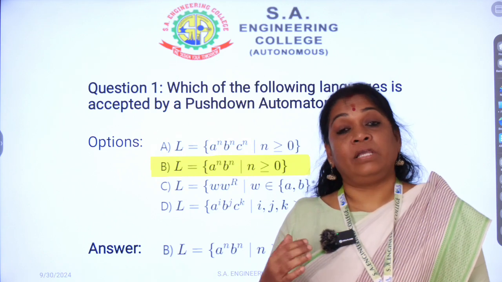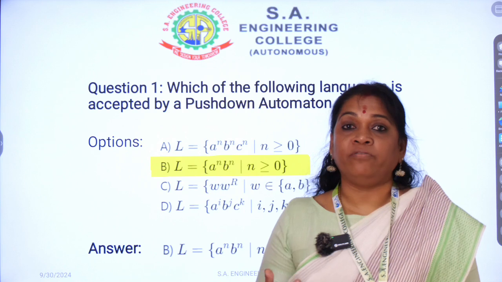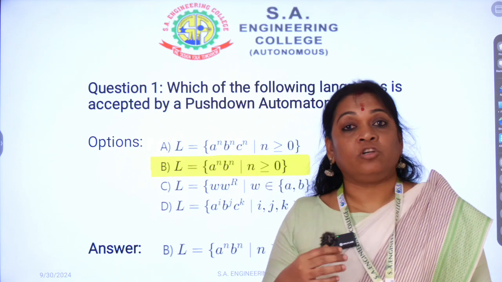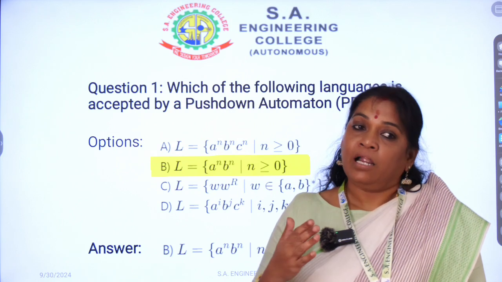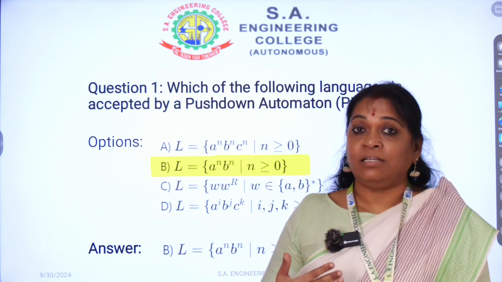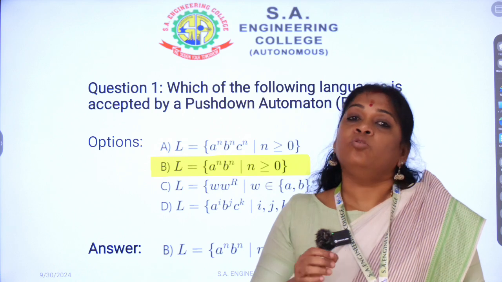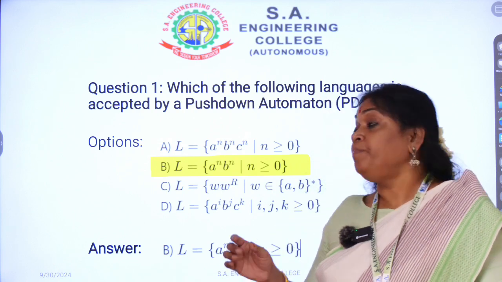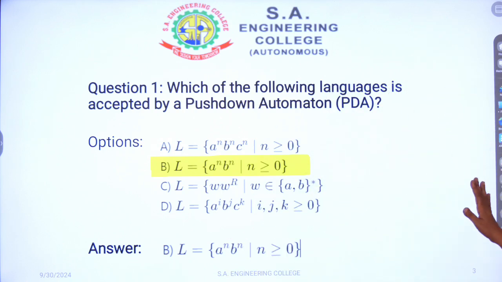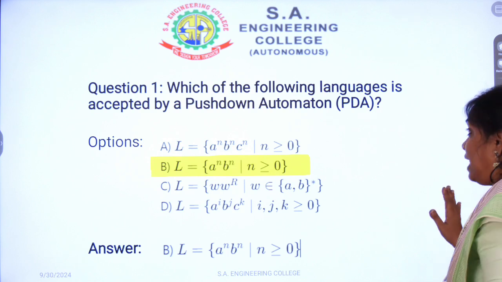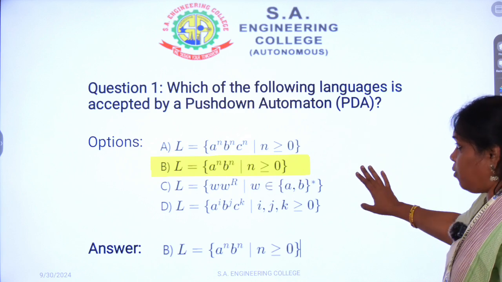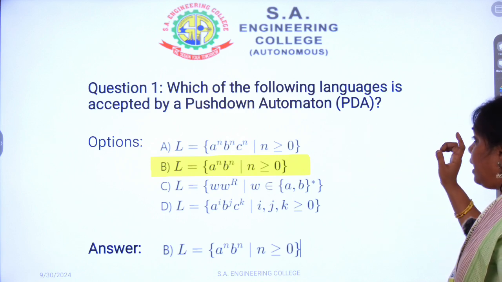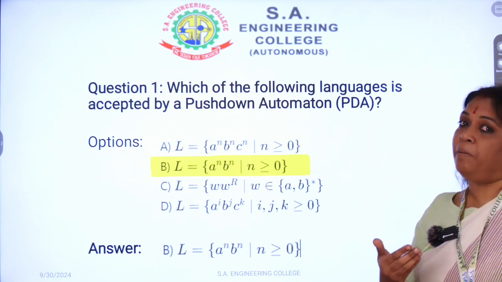Without a stack, finite automata can verify whether strings belong to the language or not, and with the help of a stack, here we are verifying whether those strings are accepted or not. Now see the question. The question is, which of the following languages is accepted by a push-down automata? They have given some options here. I already told you that it works with the help of a stack.